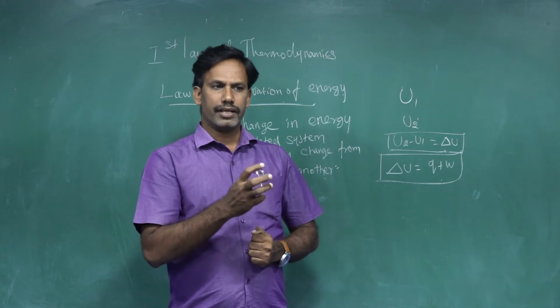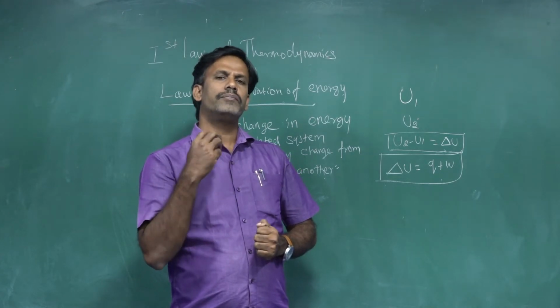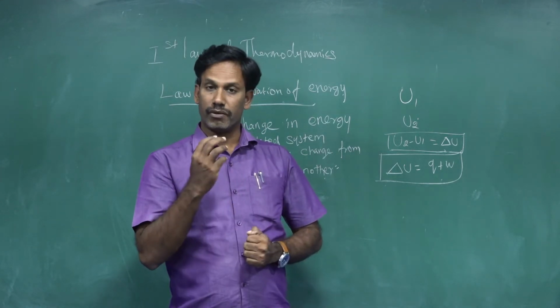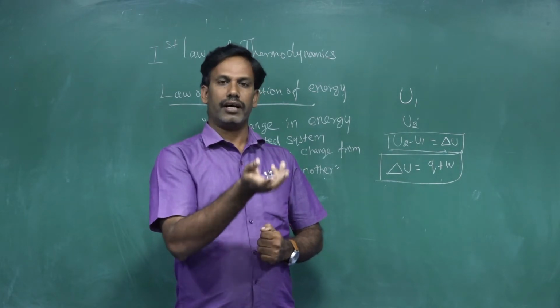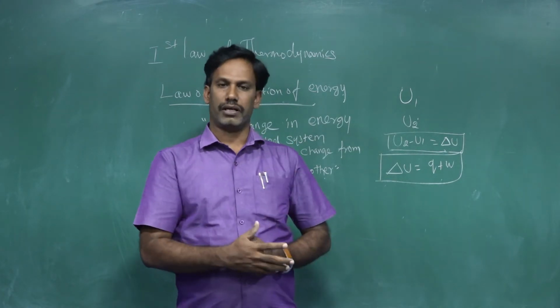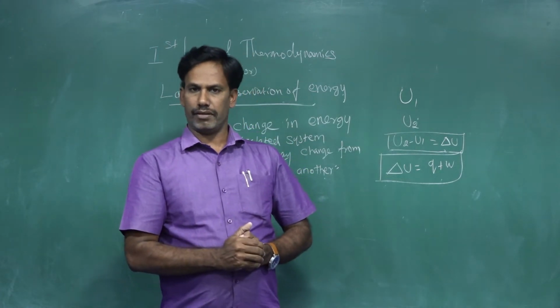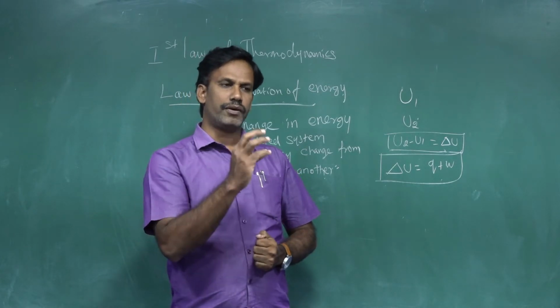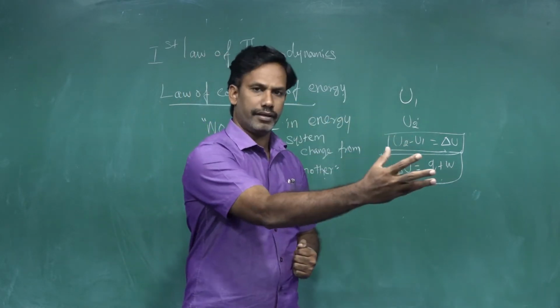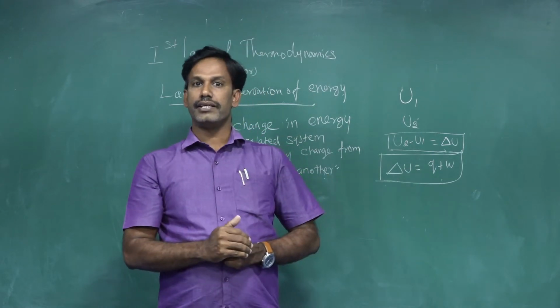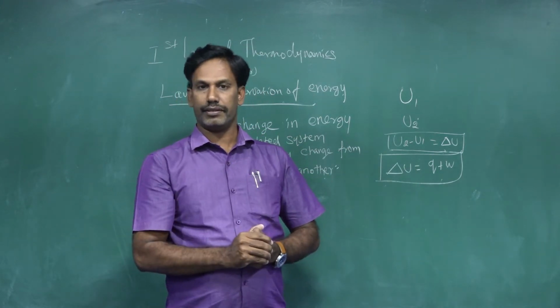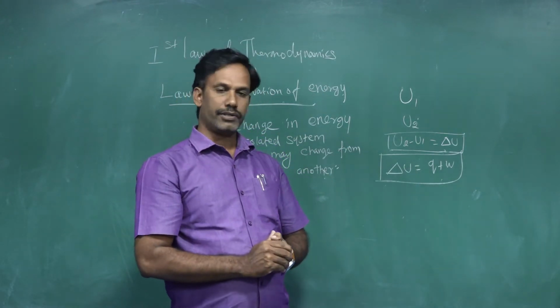Second, if one form of energy disappears, an equivalent amount of another form of energy is produced or appears. That is another way of explaining the first law of thermodynamics.